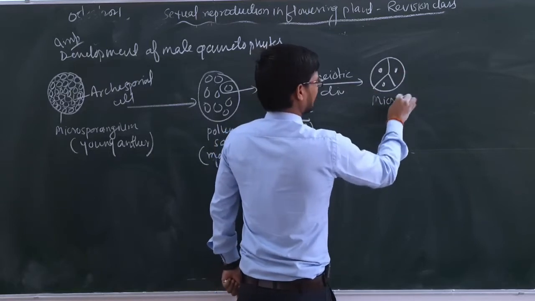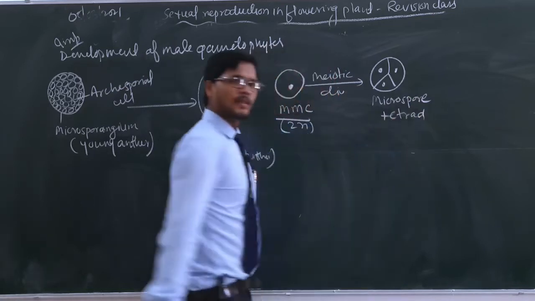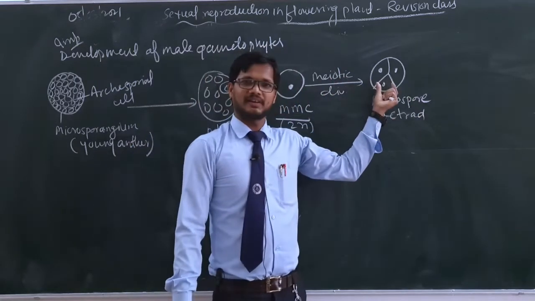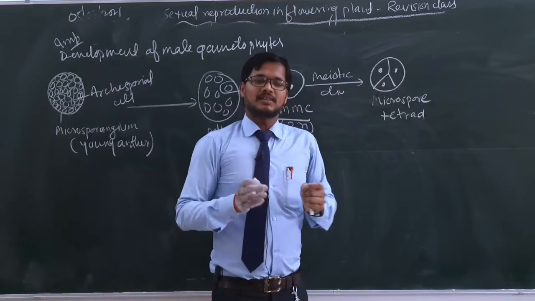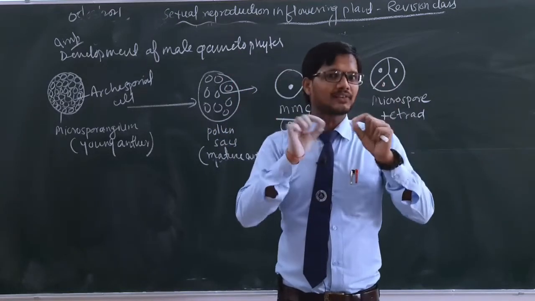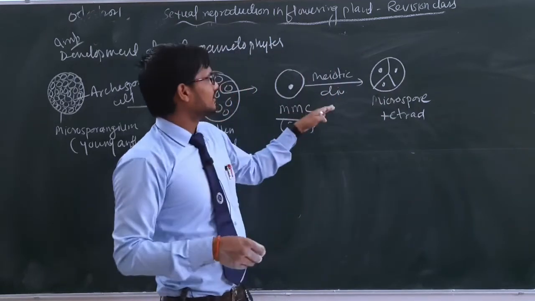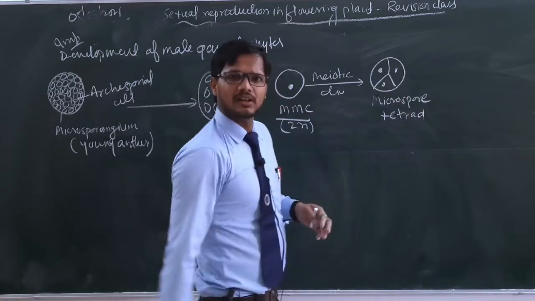This is the microspore tetrad. Okay, and remember these microspore tetrads are attached to each other with the help of callose thickening. Those were formed by the second layer, the endothecium. Okay, so this is the microspore tetrad, because these are the result of the meiotic division. We will discuss the ploidy level again.